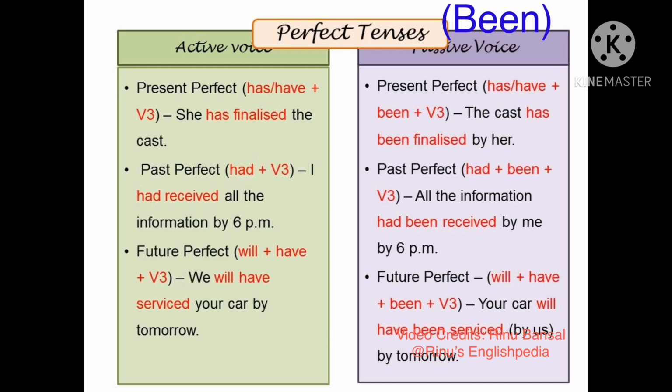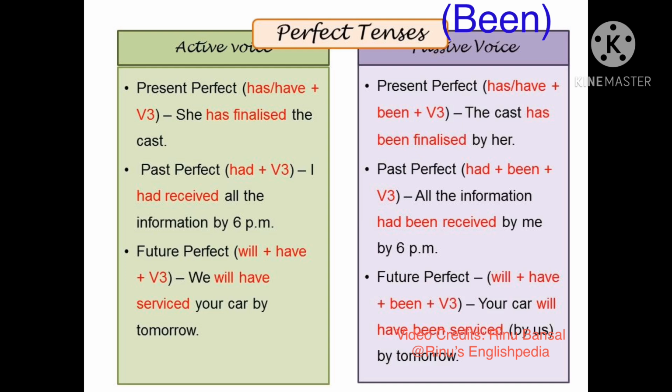In the present perfect tense in the active voice, helping verbs has, have are used along with third form of the verb. For example, she has finalized the cast. The passive voice of this sentence will become, the cast has been finalized by her. Over here, to express the passive voice, along with the helping verbs has and have, we use the third form of the helping verb to be, that is, been.